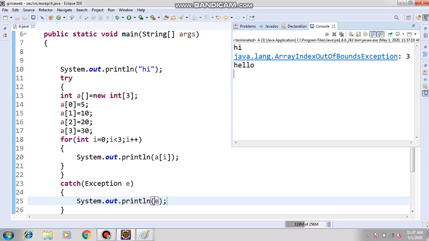Okay, so why are we using the try and catch block? Just to handle the exception. So we are using the try and catch block.